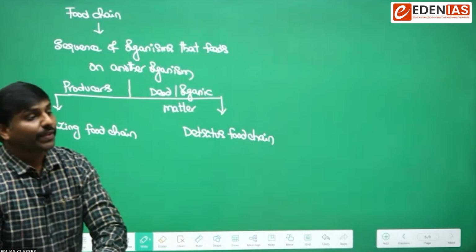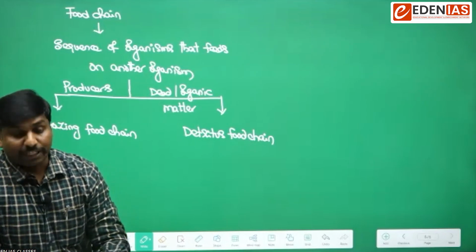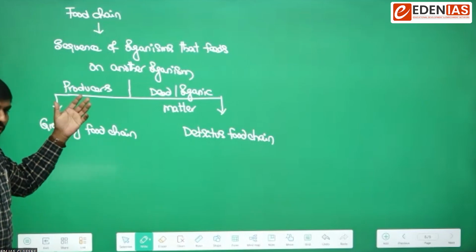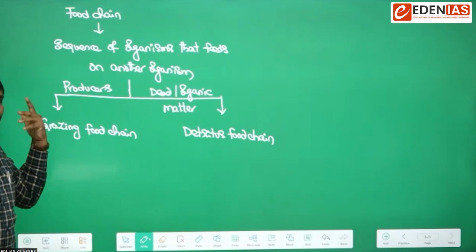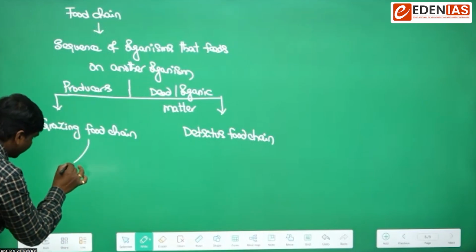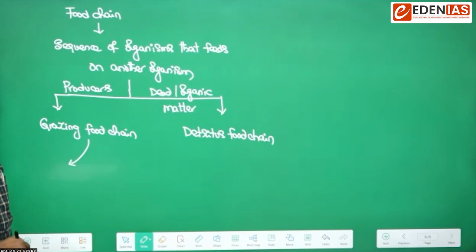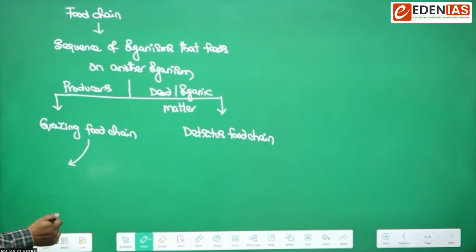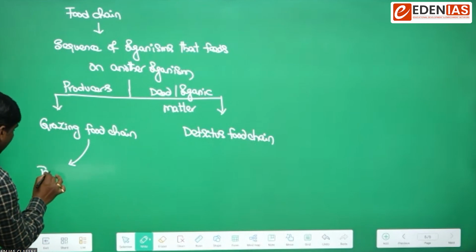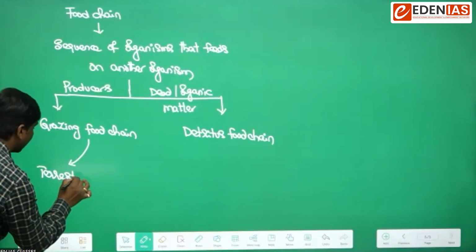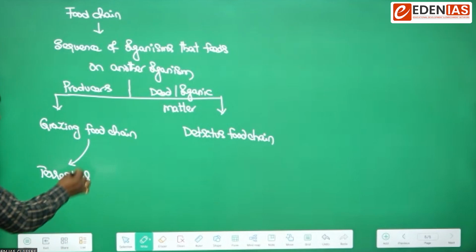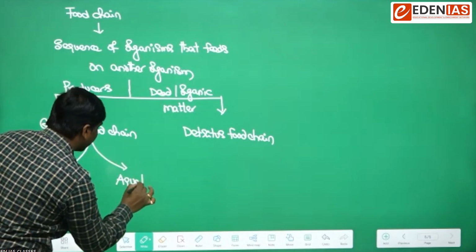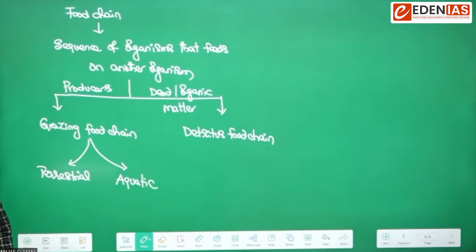So here, if we talk from the perspective of the grazing food chain, we have said that the grazing food chain starts with producers. Producers means green plants or phytoplanktons. If this grazing food chain is happening on land, then we will call it a terrestrial grazing food chain. And if it is happening in the water, then we will call it an aquatic grazing food chain.